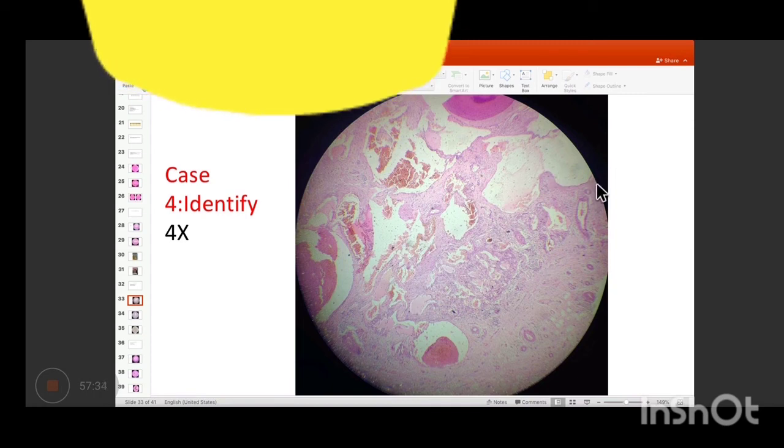यहाँ पे कुछ भी heart related issue नहीं दिख रहा है, right? So on 4x, all you can see is that there is congestion. There are some RBCs here, here, here. There is hemorrhage going on, and there are some open areas. So let's just see what are the areas lined off.